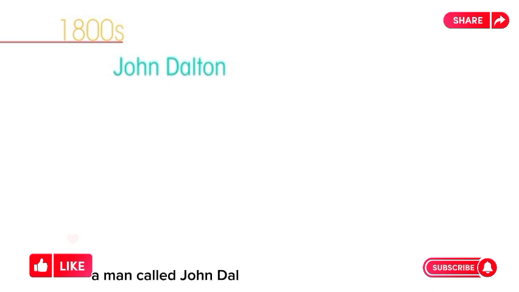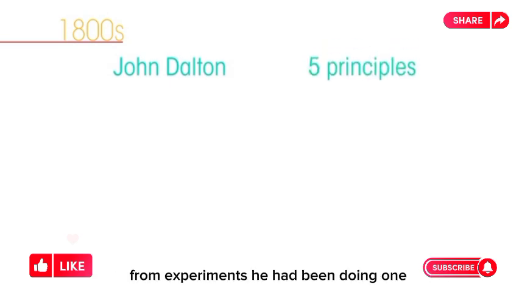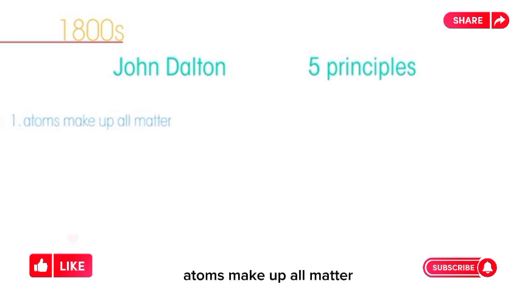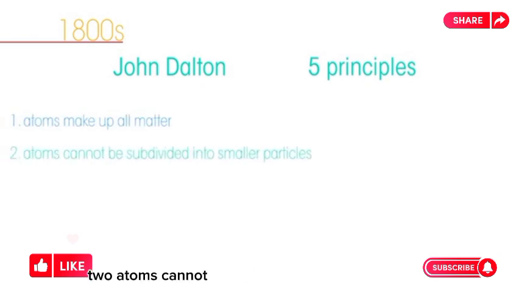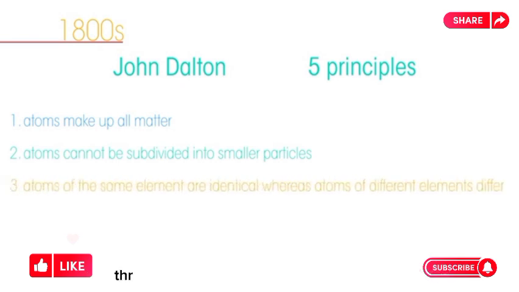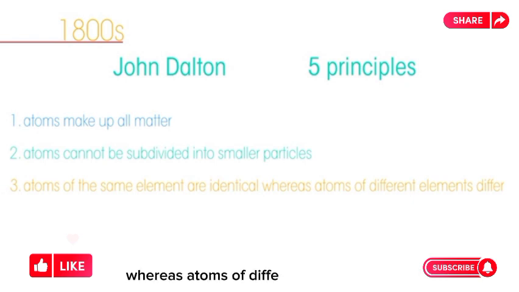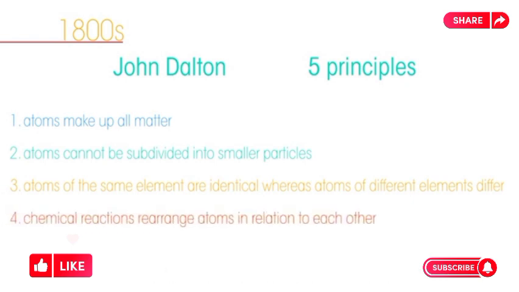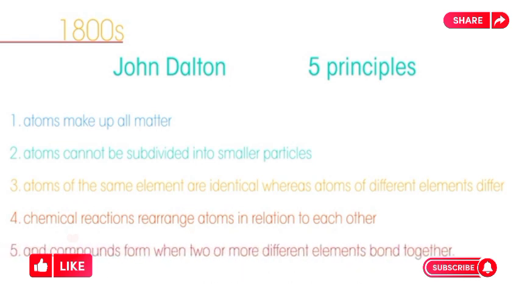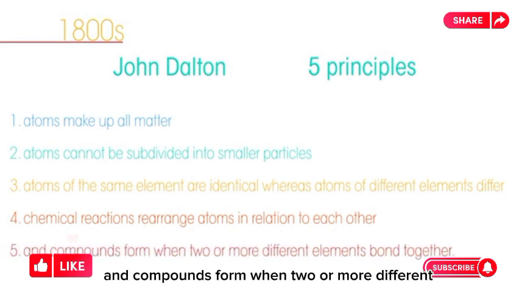A man called John Dalton concluded 5 main things from experiments he had been doing. 1. Atoms make up all matter. 2. Atoms cannot be subdivided into smaller particles. 3. Atoms of the same element are identical, whereas atoms of different elements differ. 4. Chemical reactions rearrange atoms in relation to each other, and compounds form when 2 or more different elements bond together.